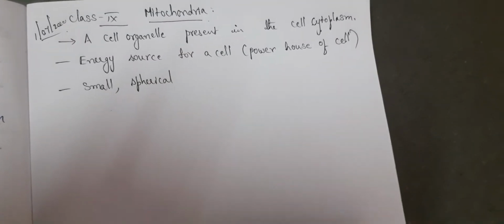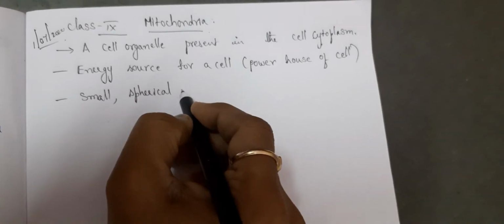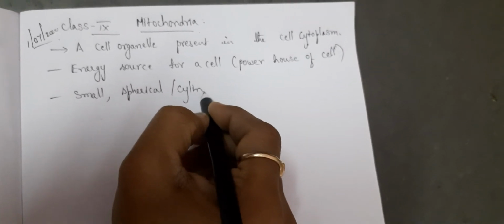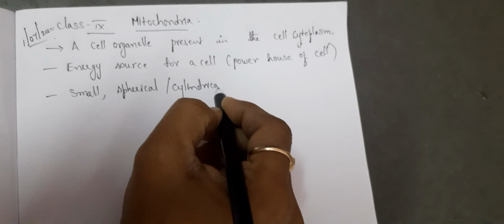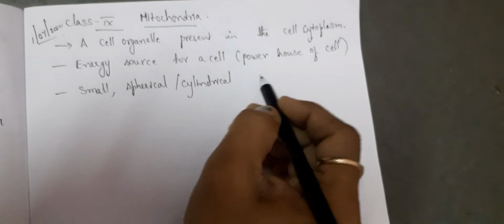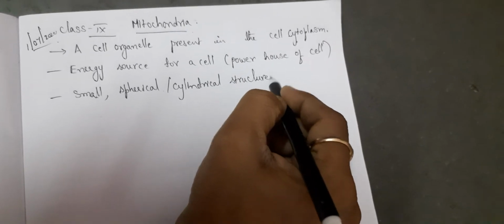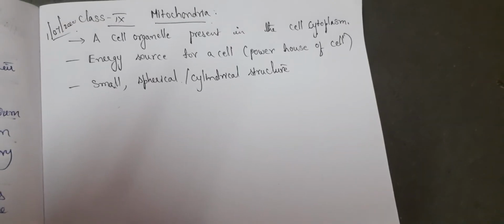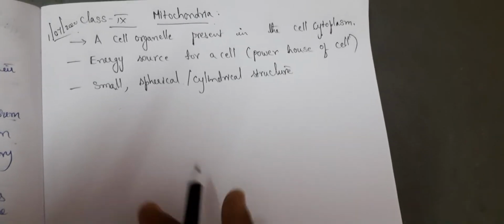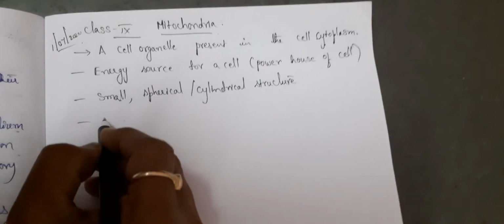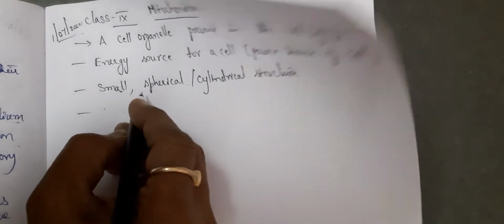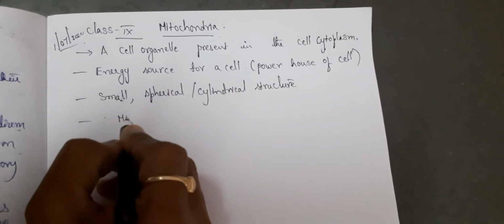Or you can call it cylindrical. It is a small spherical structure which is present in the cell. You have to use a microscope to see the mitochondria.